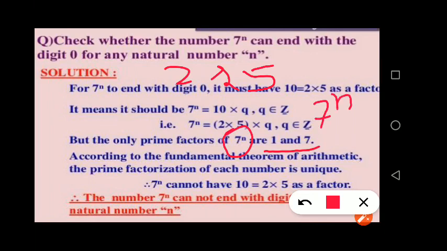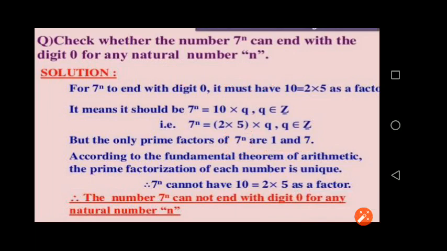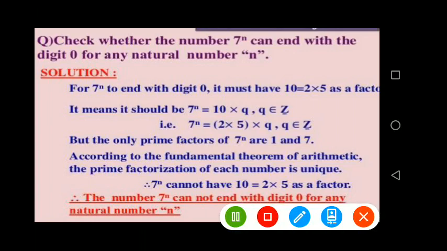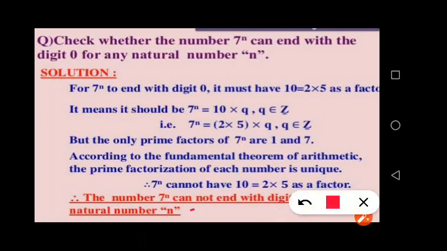So what does it mean? It means that 7 to the power n cannot end with the digit 0 for any natural number n, because it does not have 2 and 5 both as its factors.